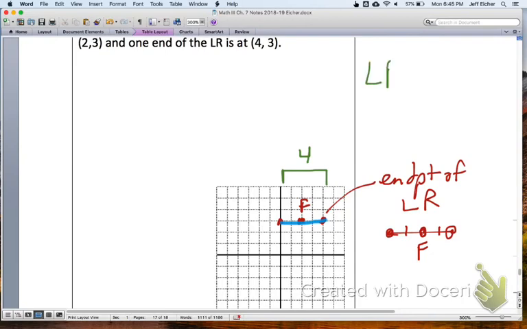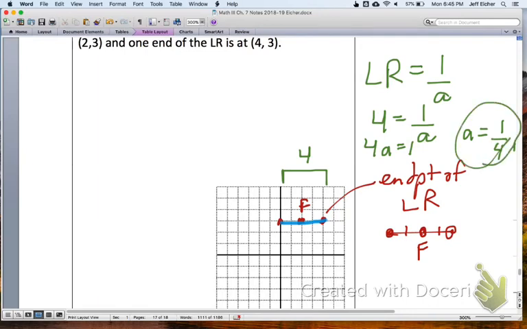Remember a formula that we had with LR. LR is 1 over A. So if the LR is 4 units, 1 over A, then that tells us, multiply both sides by A, we get 4A equals 1. So A must be a 4th. That'll be helpful when we're finding the equation, so we use that A value. And remember, the A value actually, we were told the parabola opens down, so that means the A value is negative. So maybe I'll put a negative there.